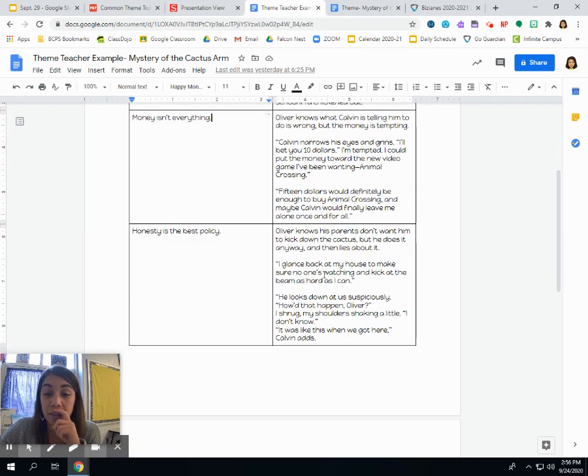I glance back at my house to make sure no one's watching and kick at the beam as hard as I can. Here's another I found later in the text. He looks down suspiciously. How'd that happen, Oliver? I shrug my shoulders, shaking a little. I don't know. It was like that when we got here, Calvin adds.